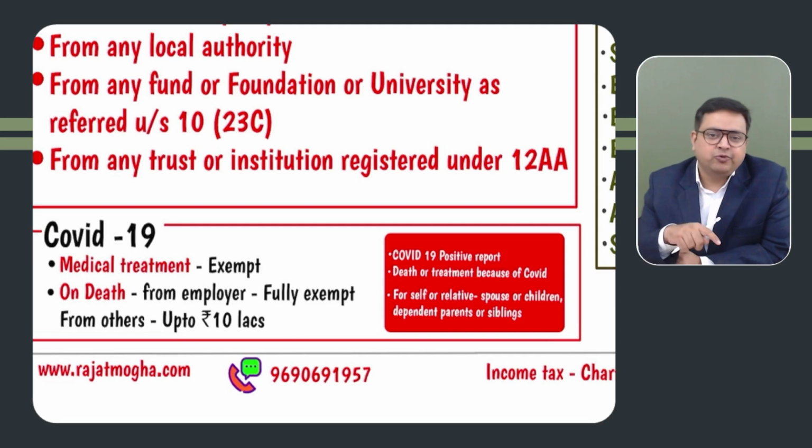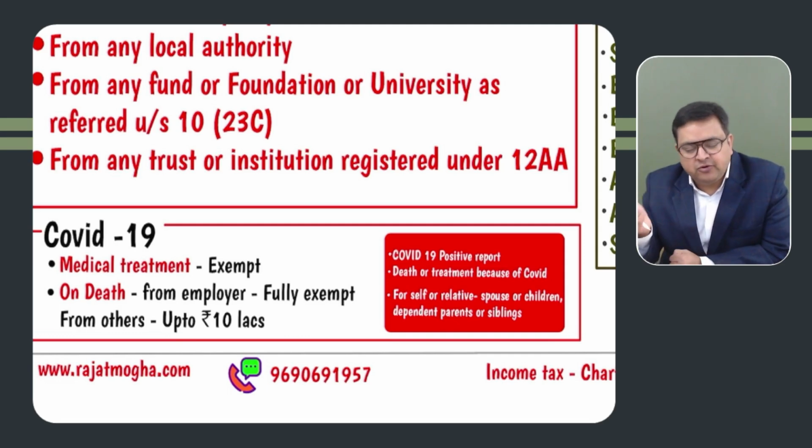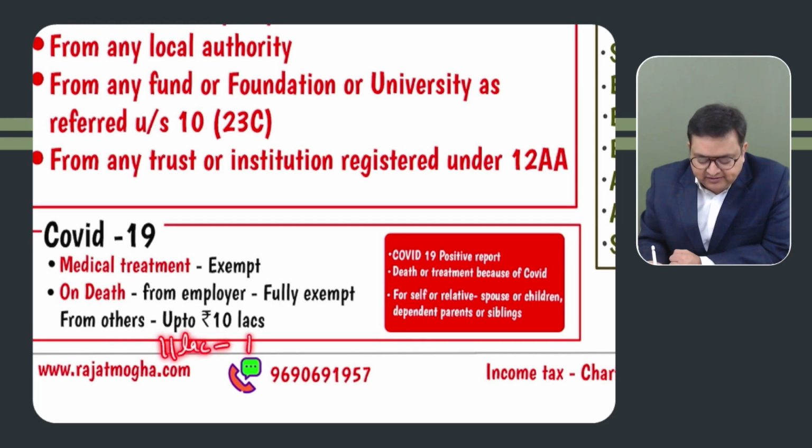On death, from the employer it is fully exempt, but from others, if the person has received a gift in excess of 10 lakh, it will be taxable. So if any person has received on death from another person 11 lakh rupees, then minus 10 lakh rupees would be exempt, 1 lakh would be taxable.